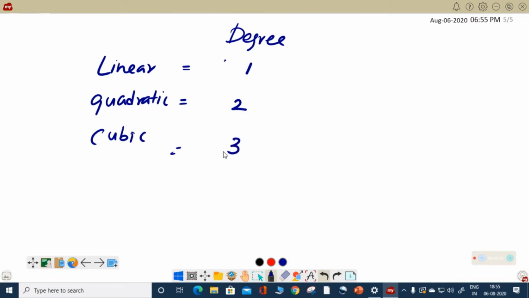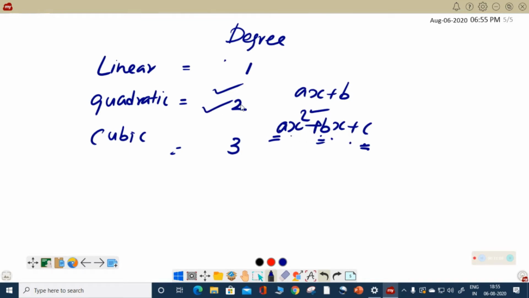इतना आपको समझना है. Okay, now normally when we write a polynomial, ax plus b format में लिखते हैं. b will be a constant in this case and it is a linear polynomial. If you are having a format ax square plus bx plus c, फिर square आ गया and a, b, c are constants. Here it will work as a coefficient, here it will work as a constant, and this ax square plus bx plus c is a polynomial of degree 2 and this way we write its standard form.